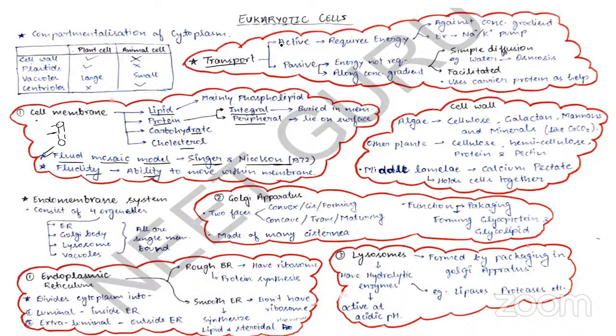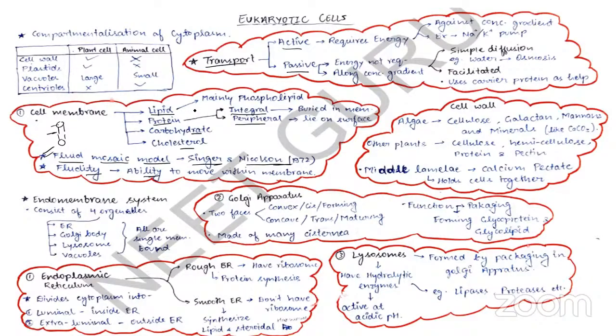The transport can be passive as well as active. If I say passive, that means there's no requirement of energy. The movement of molecules is along the concentration gradient, that means from high concentration to low concentration. The passive movement can be of two types: simple diffusion or facilitated diffusion.